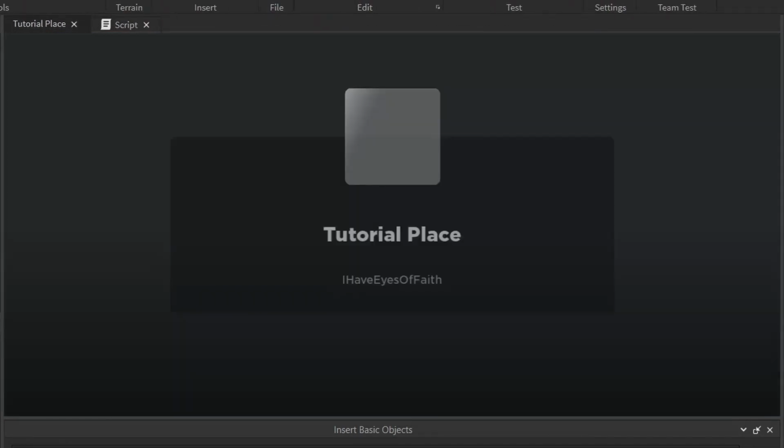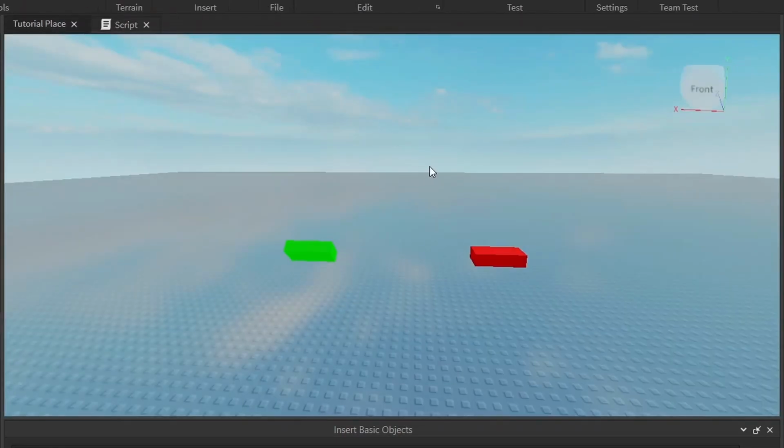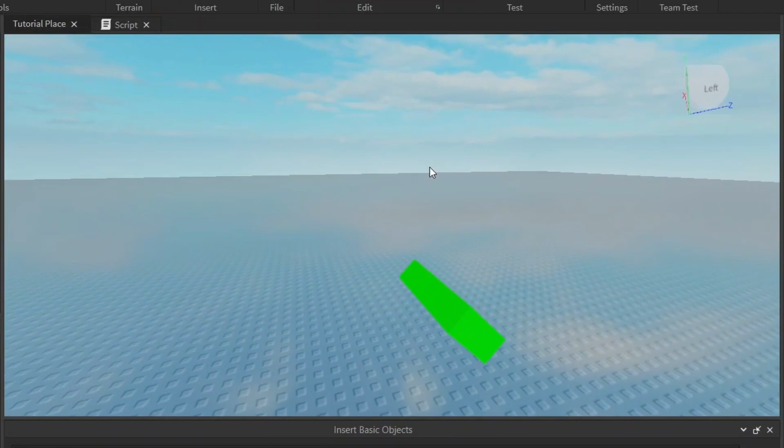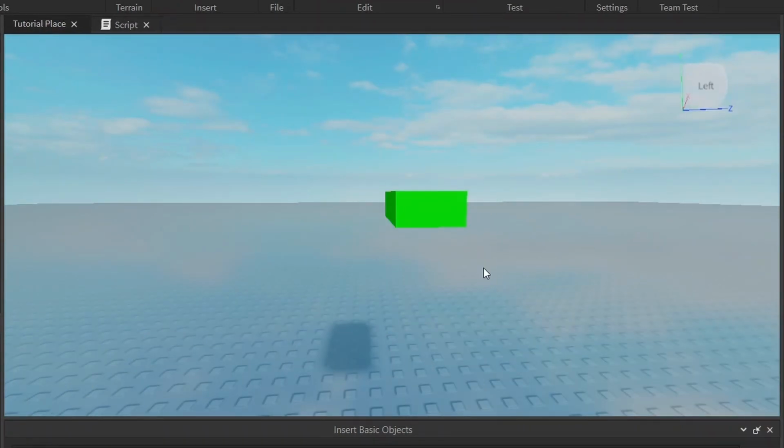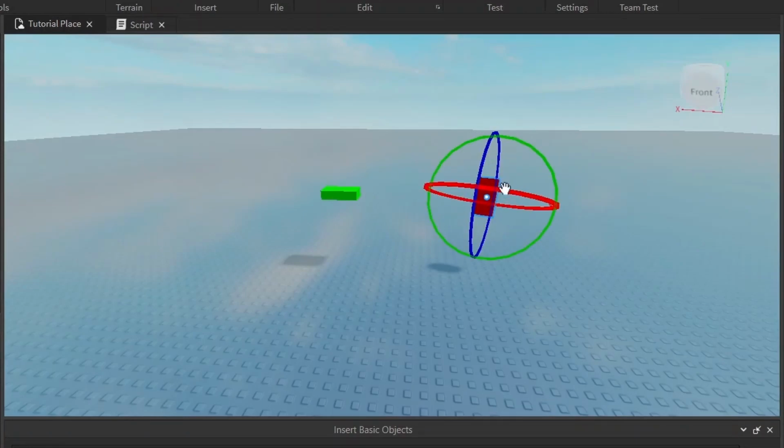Oh man, I hit the wrong button. Ta-da! And if you want to do half of that, change it to 45 degrees. See? That's a little more than 45 degrees. Oh, I guess not. I'm going to randomly rotate this part.